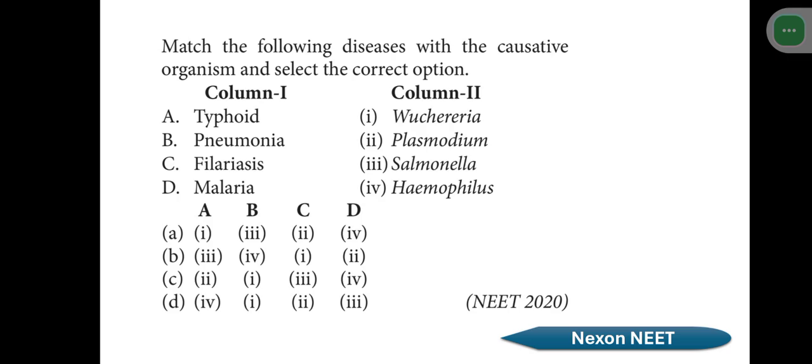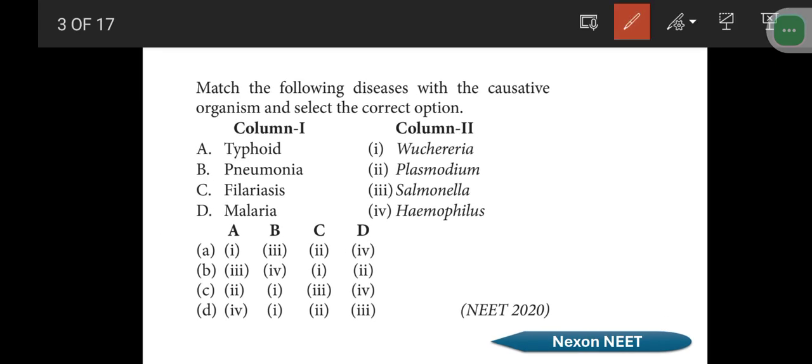Let's read this question. Match the following diseases with a causative organism and select the correct option. Try to answer it by yourself. From that, we are going to learn some things. First of all, we're going to deal with typhoid. We already know the causative organism is Salmonella typhi. So A is option 3. Pneumonia is actually caused by Haemophilus pneumoniae, a Haemophilus bacteria.